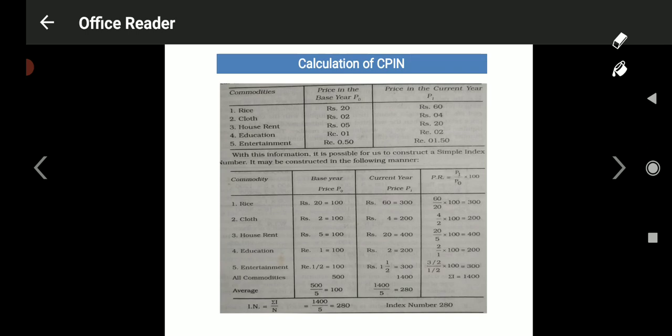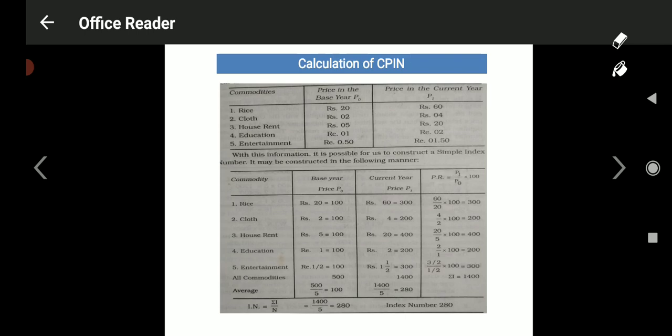Okay, so 500 divided by the number of commodities 5 is equal to 100. Again it is equal to 100. Base year is always taken as 100. Now look at the current year price. How to calculate the current year index?